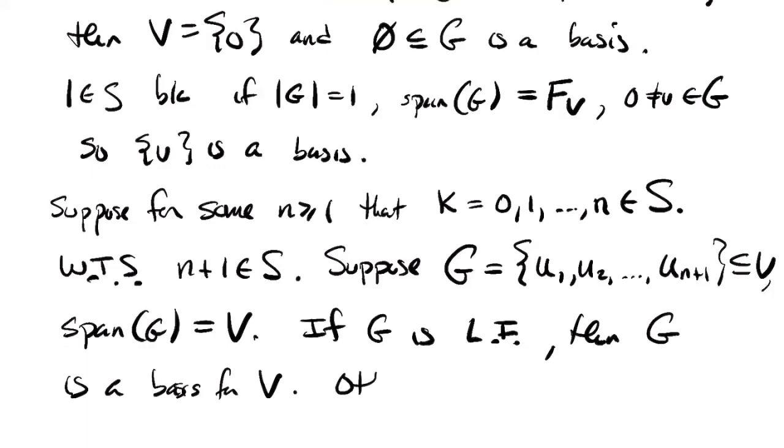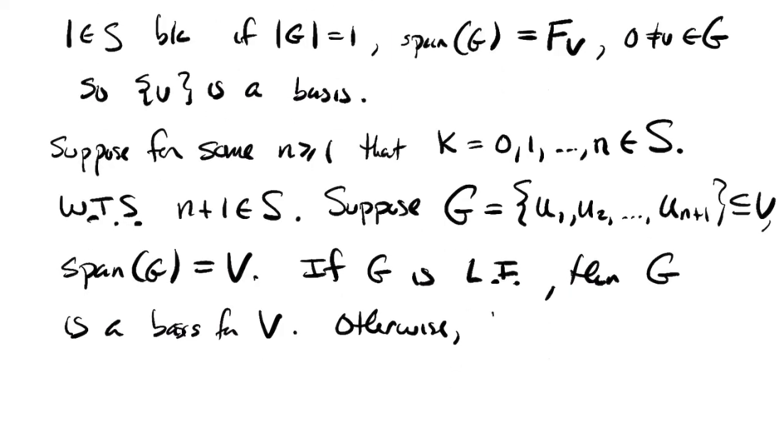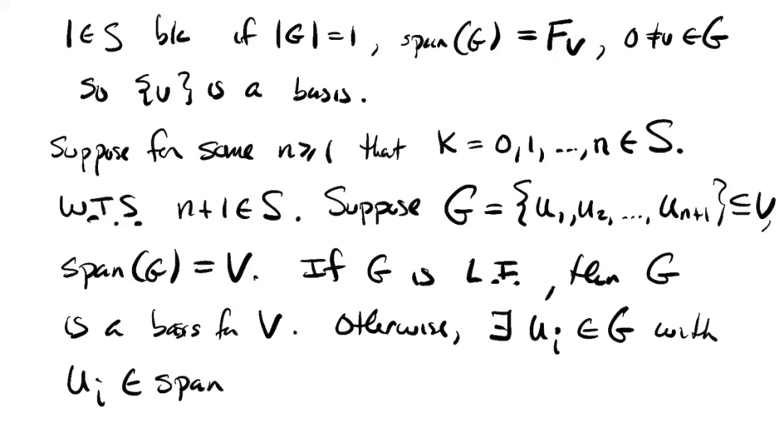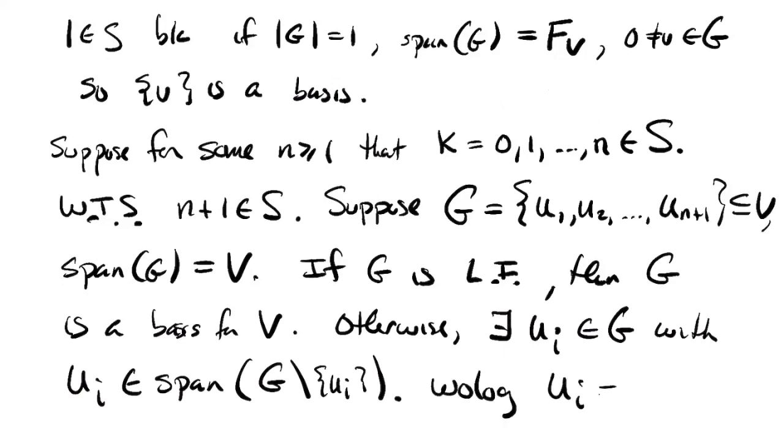Otherwise, there exists some u_i in G with u_i being an element of the span of G take away u_i. Very familiar tool in our argumentation. Just for notational convenience, without loss of generality, let me assume that u_i is this last one.